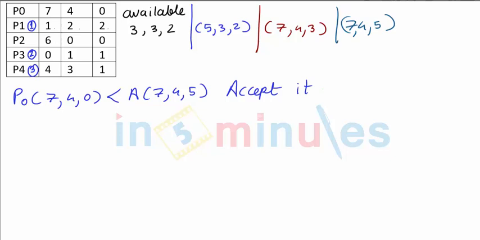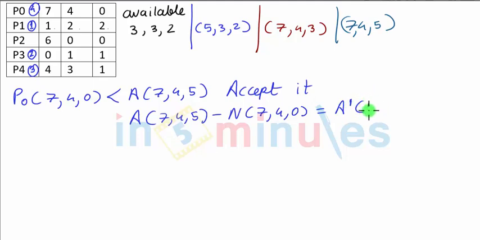This would be in the series, the fourth one to get accepted. So again repeating the same process. Whatever is available, that is 7, 4, 5, minus the needed, that is 7, 4, 0, which will give us the new available currently, which is 0, 0, 5.